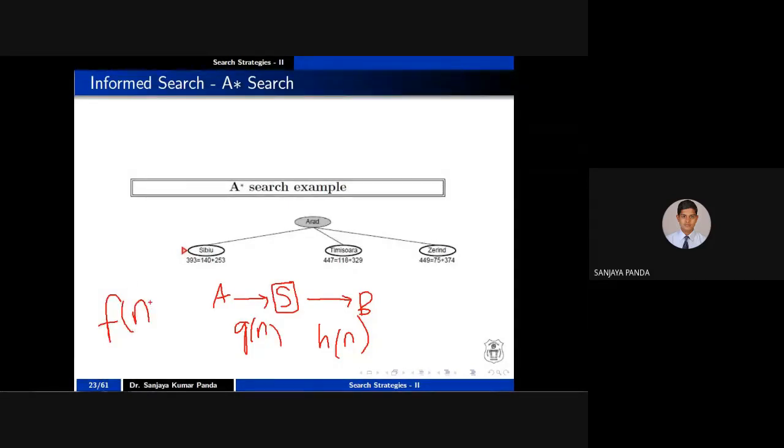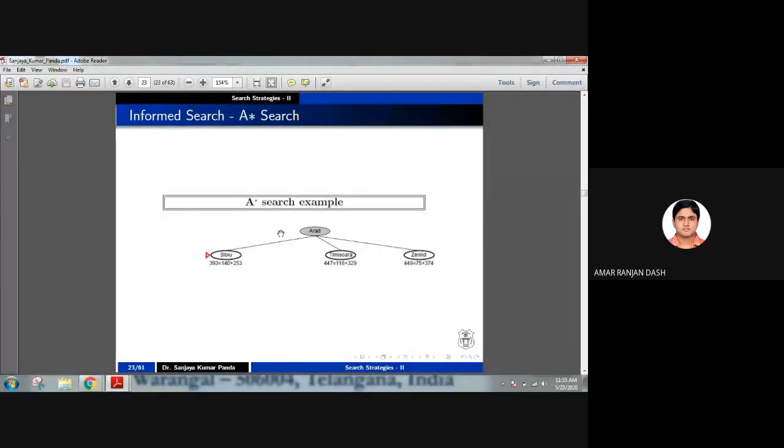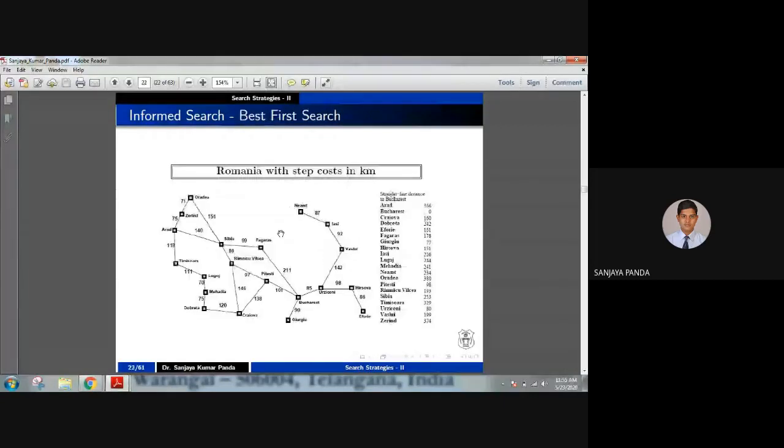If you see in this diagram, they have written it like this. So I have to calculate A to S. What is the distance from A to S? See, A to S, what is the distance? 140. You take it from the graph. The distance from A to S is 140. You do not take the straight line distance, because the straight line distance is from your current state to the goal state. So you have to see the map. A to S distance is 140, followed by S to B, which is your straight line distance, 253. So you will get 140 plus 253.